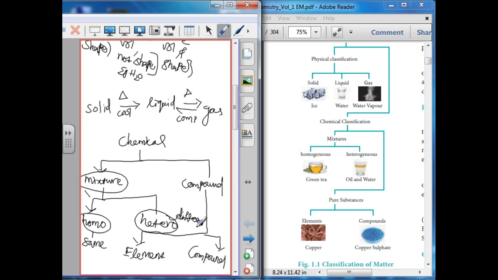The components of a mixture can be separated. Mixtures can be separated easily by simple physical methods like filtration.